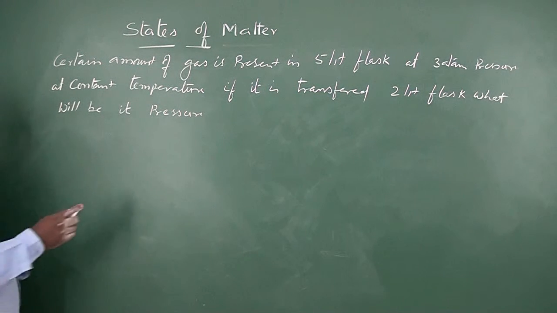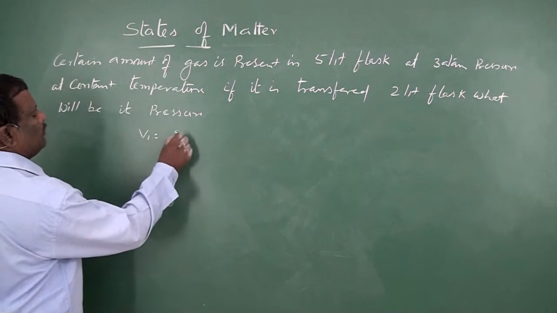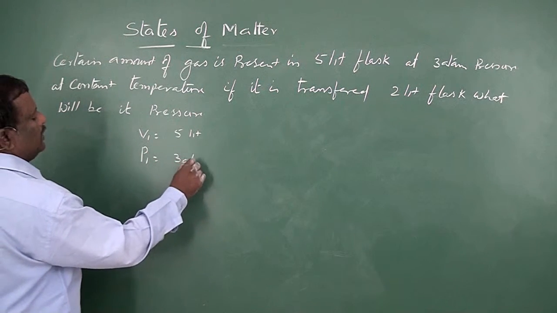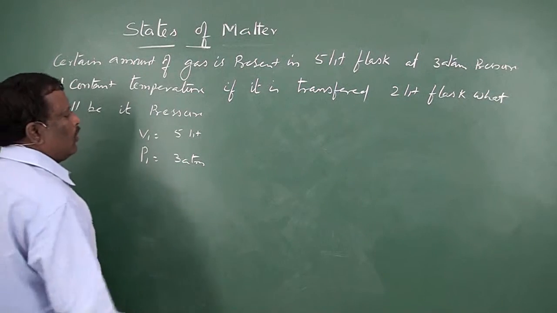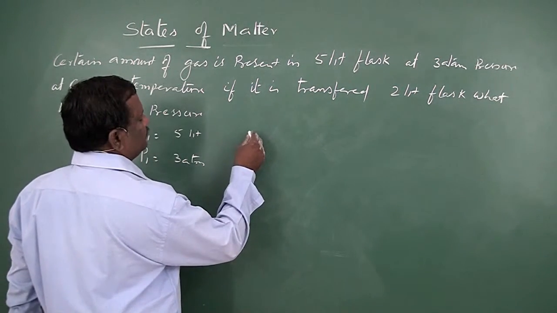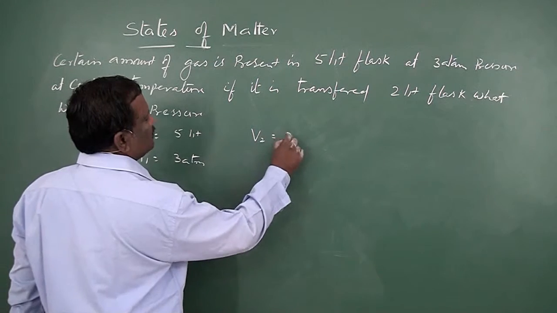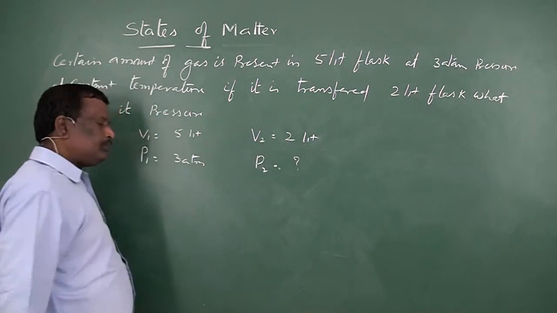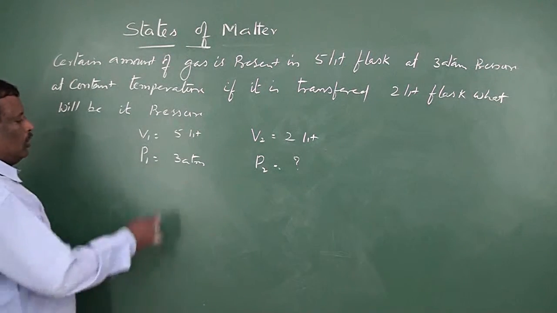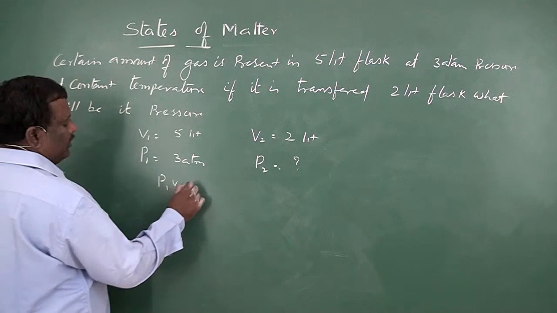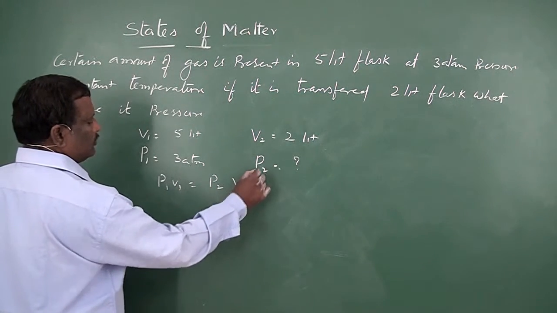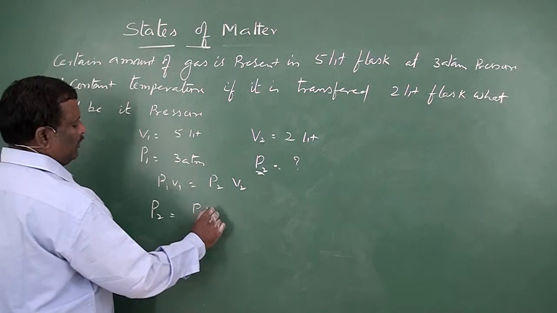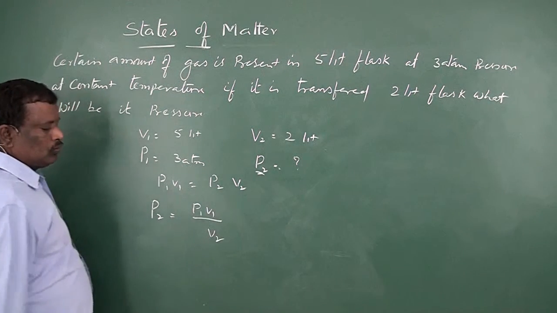So initial volume V1 is equal to 5 liters, initial pressure P1 is equal to 3 atmospheres, and final volume V2 is equal to 2 liters. You have to find the final pressure. P1 V1 is equal to P2 V2, so P2 is equal to P1 V1 by V2.